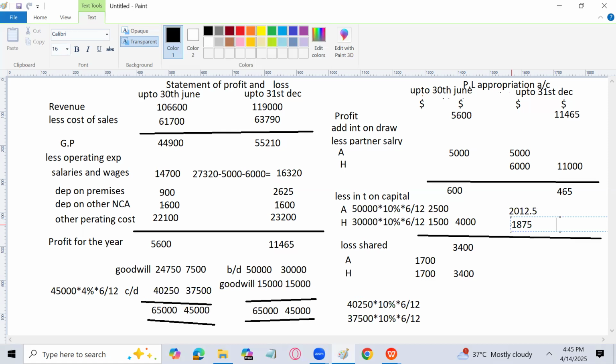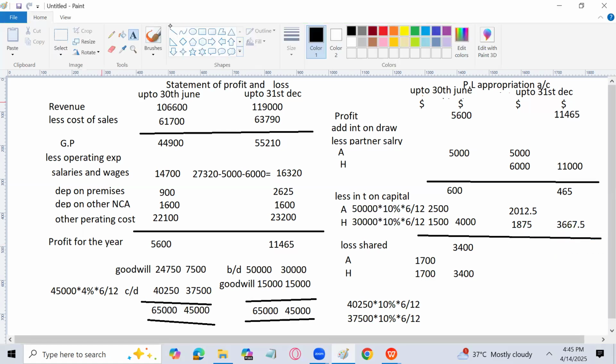You can total them up. How much is it going to be? 3887.5. So what is the loss now? Because this will also come into a loss.